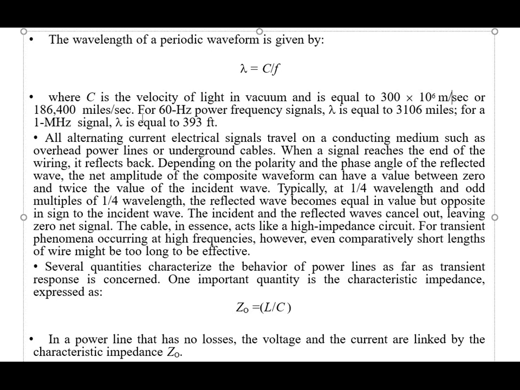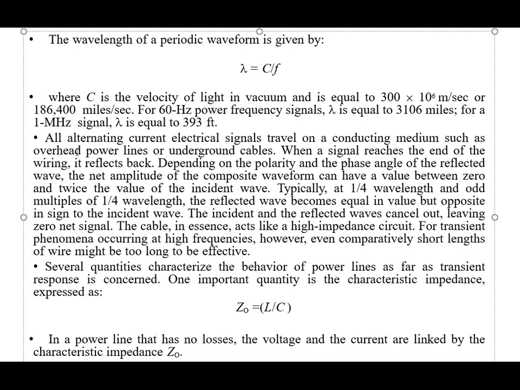For a 60 hertz power frequency signal, lambda is equal to 3106 miles. For a 1 megahertz signal, lambda is equal to 393 feet. So this is the equation for the wavelength of a periodic waveform, where c is the light velocity and f is the frequency.